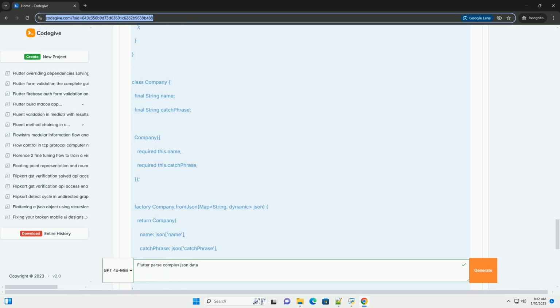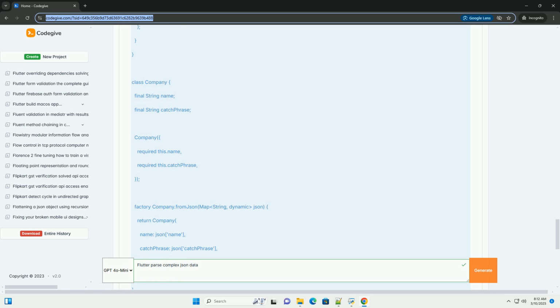Step 3. Fetching and parsing the JSON data. Now, let's create a function to fetch the JSON data from the API and parse it into a list of user objects. Explanation. http.get, this function from the HTTP package makes an HTTP GET request to the specified API endpoint. Uri.parse converts the string URL into a Uri object, which is required by the http.get function. response.statusCode checks the HTTP status code of the response. A status code of 200 indicates success.